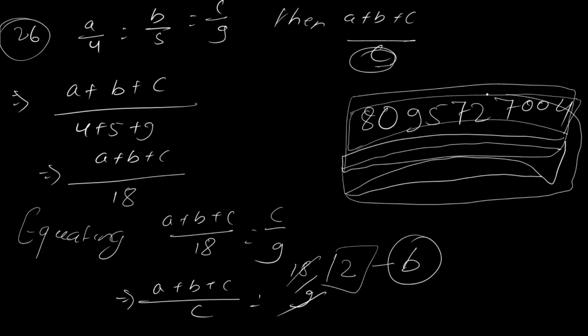ओके सर, चलो 27th नंबर का प्रॉब्लम हम देख लेते हैं फटाफट, आज ख़त्म करना है बेटा हमको। 27, what you have is two numbers are in the ratio of 3:4. If 6 is added to each term of the ratio, then the new ratio would be 4:5.